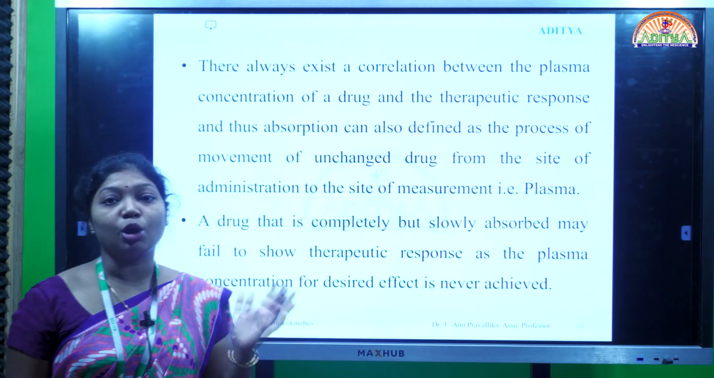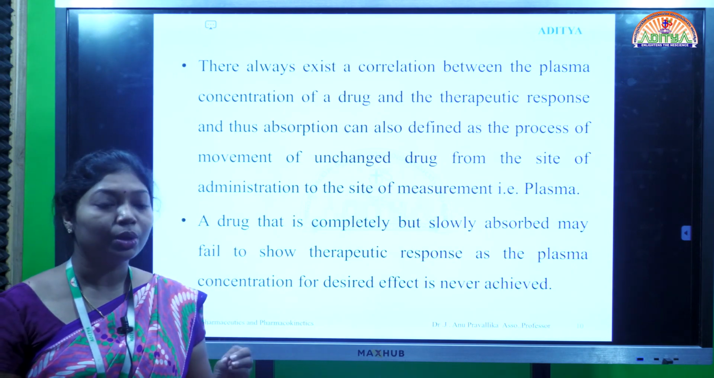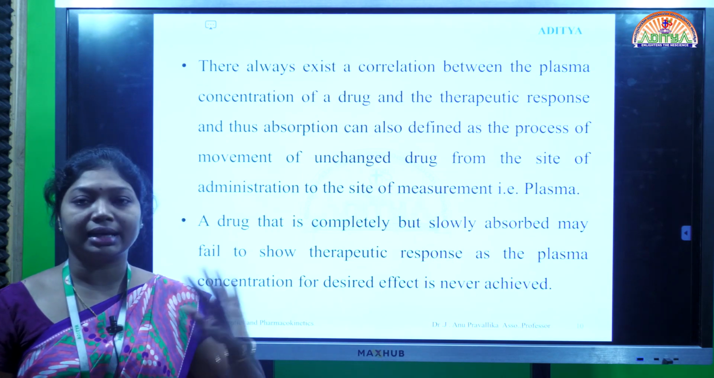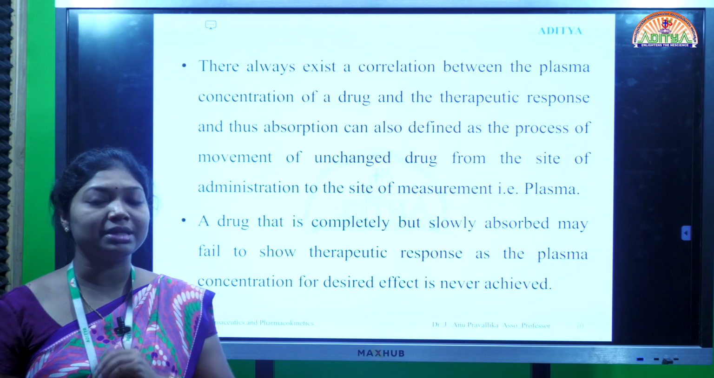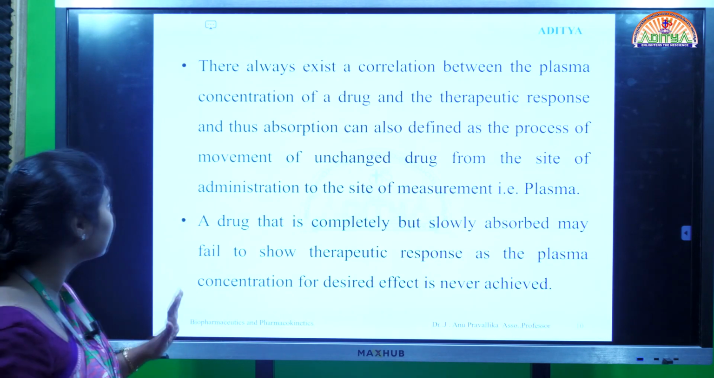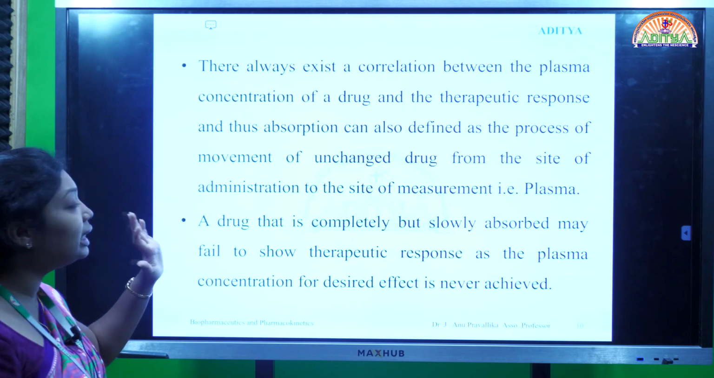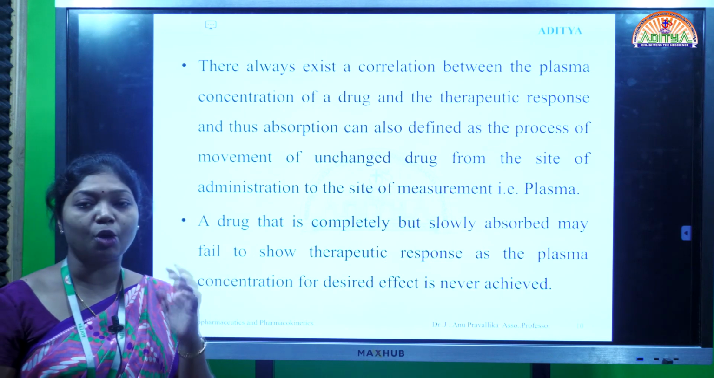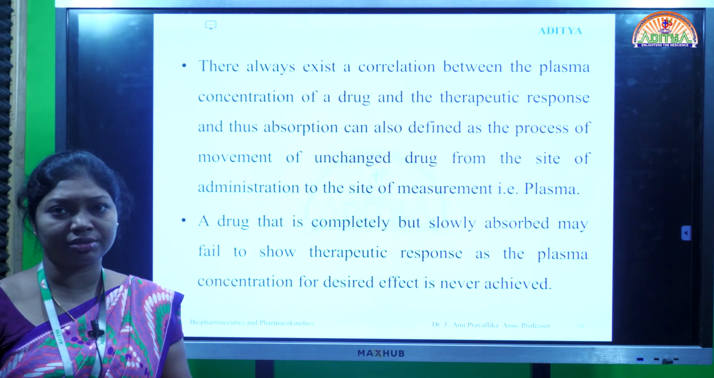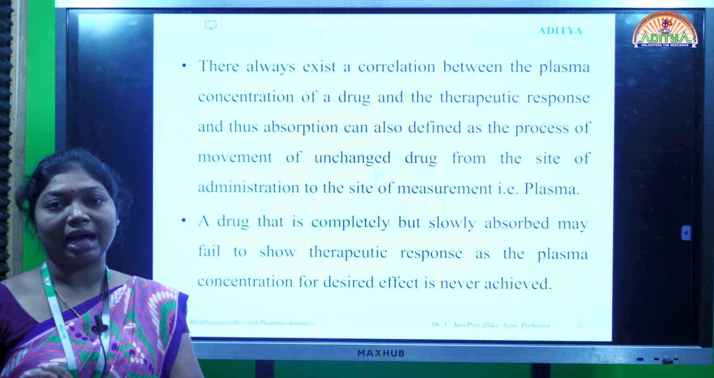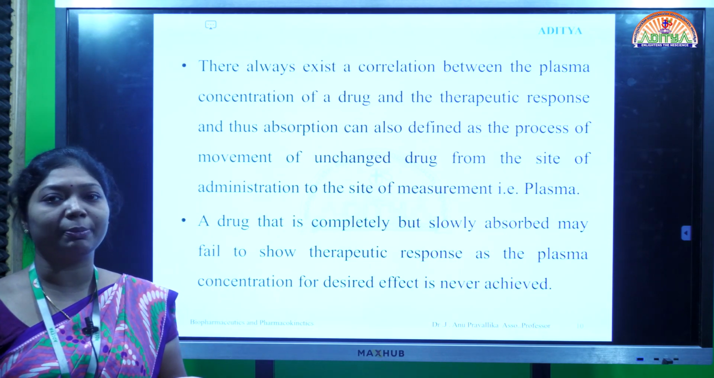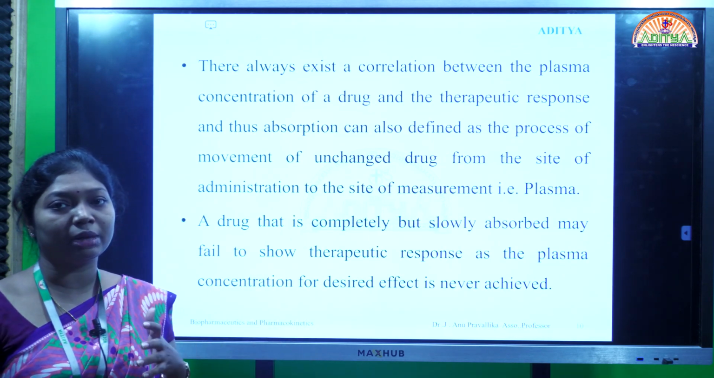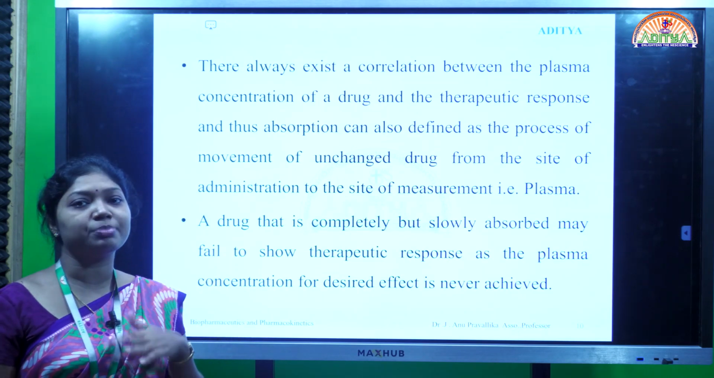This plasma measurement also gives an accurate picture of how much drug is present at the site of action, since that concentration is directly proportional to the concentration in the plasma, so it shows greater and more accurate results. That's why there is a correlation between the plasma concentration of the drug and the therapeutic response. For example, if 100% is present in the blood concentration, that is 100% bioavailability, and 100% therapeutic response will be observed by the patient.